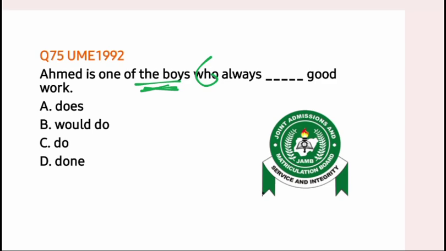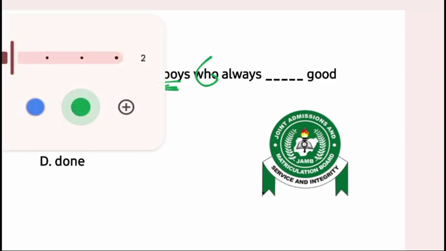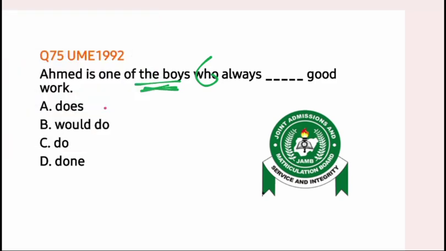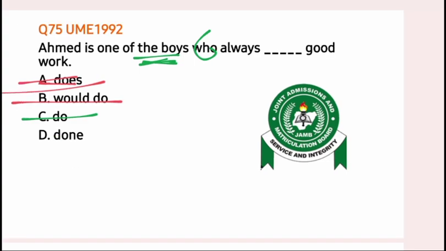Let's see the options that we have. Option A, does. Does is wrong because it is actually a singular verb. Let's cancel option A. Option B, would do. That is not appropriate in this kind of structure. So option B is also wrong. Let's strike it out. Option C, do. That is the plural simple present tense. That is our correct option. Option C. Ahmed is one of the boys who always do good work. Let's move to the next.